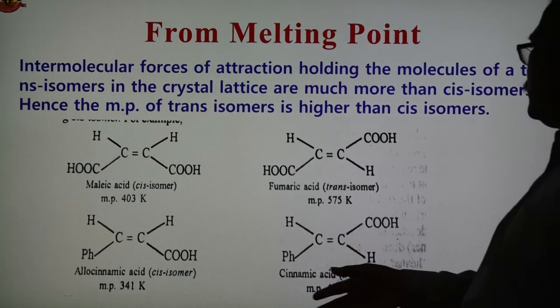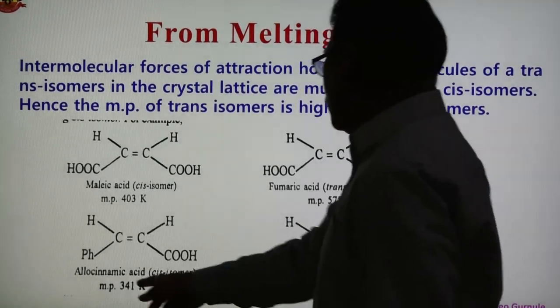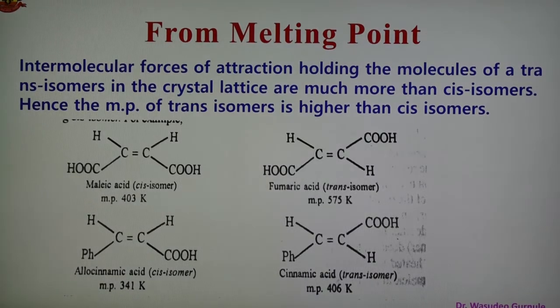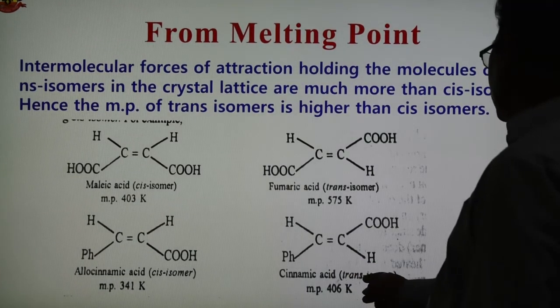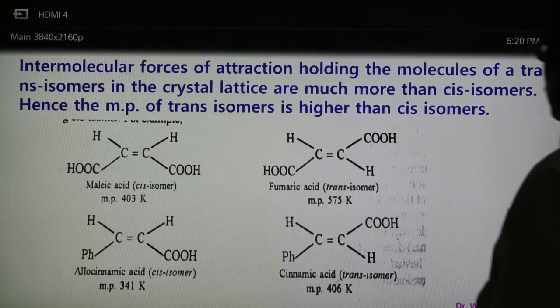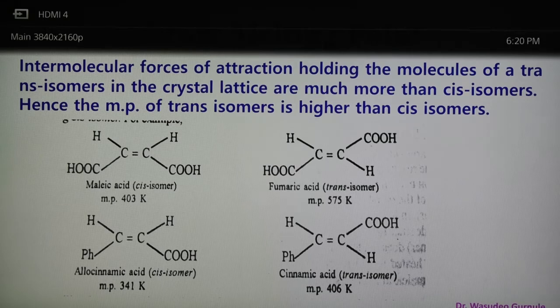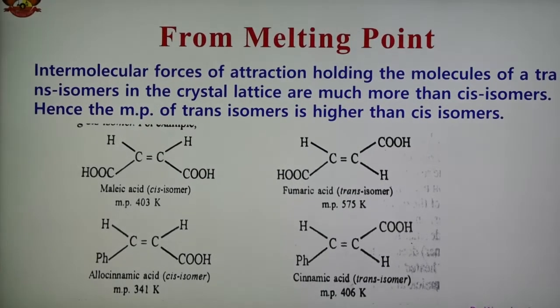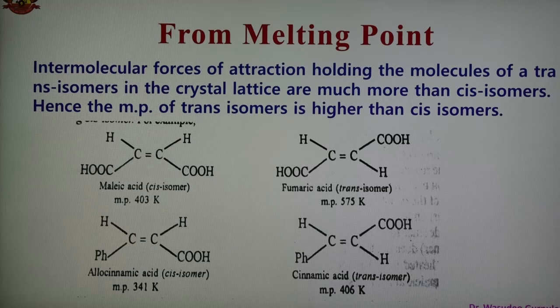Another example is given here: the cis isomer, and this is also cinnamic acid, the trans isomer. So trans has a higher melting point and cis has a lower melting point. So on the basis of the value of the melting point, higher or lower, we can identify or determine the cis isomer and trans isomer of geometrical isomerism.